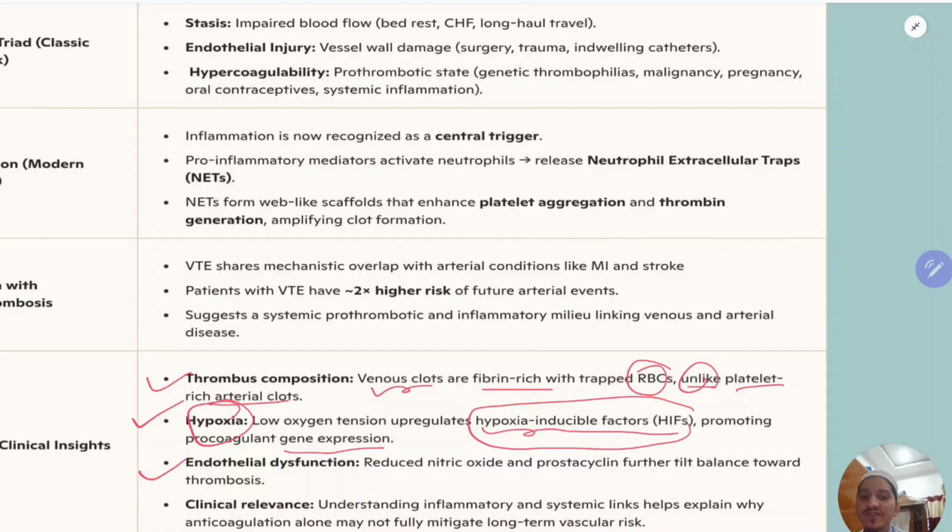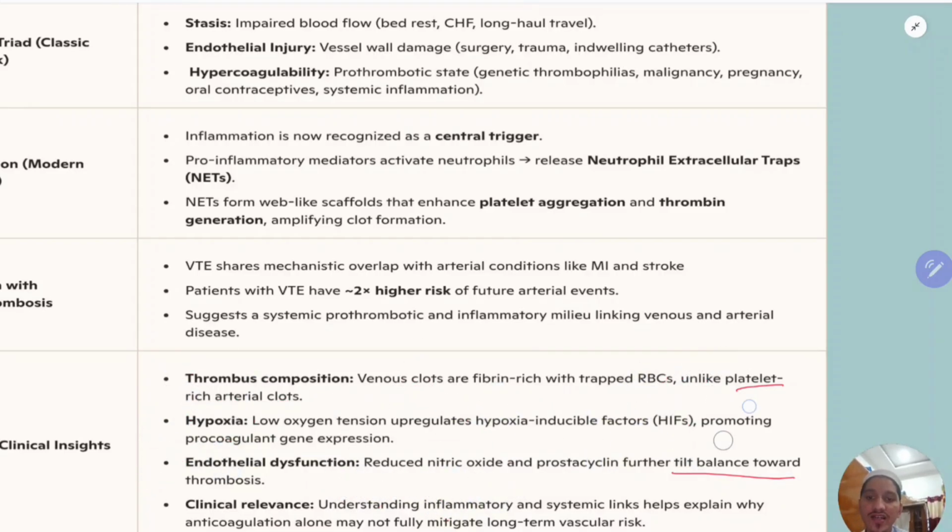Now endothelial dysfunction. Reduced nitric oxide production and prostacyclin production further tilt the balance toward thrombosis. Endothelial dysfunction you will see in patients with surgery, trauma, and in patients who are smokers. So smoke will cause continuous endothelial injury. So what is the clinical relevance of hypoxia and endothelial dysfunction?